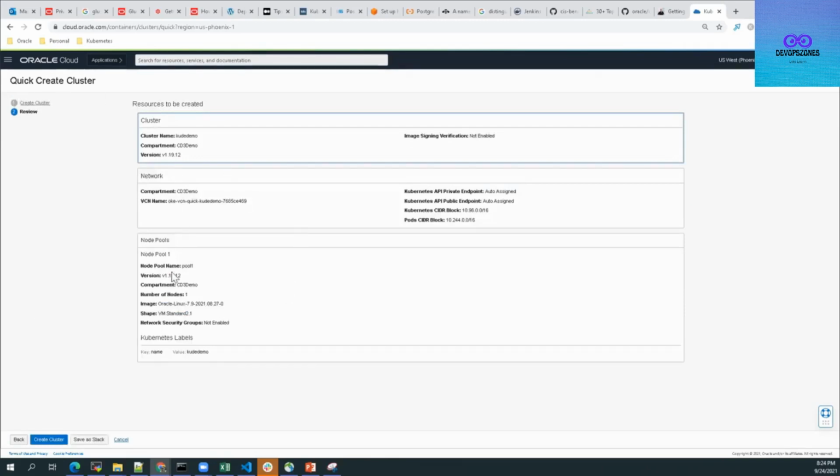This is the summary page, and once you click on the create cluster, it will create all these resources for you. So let's click on that.